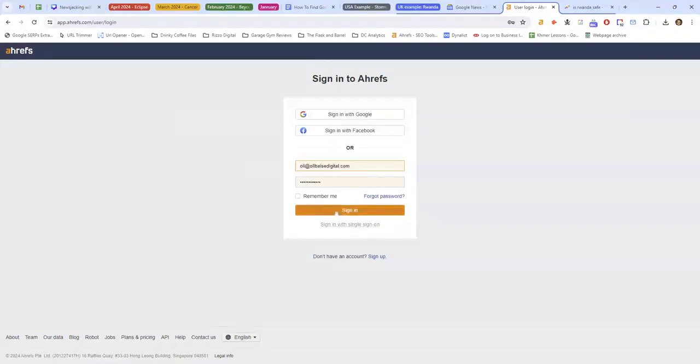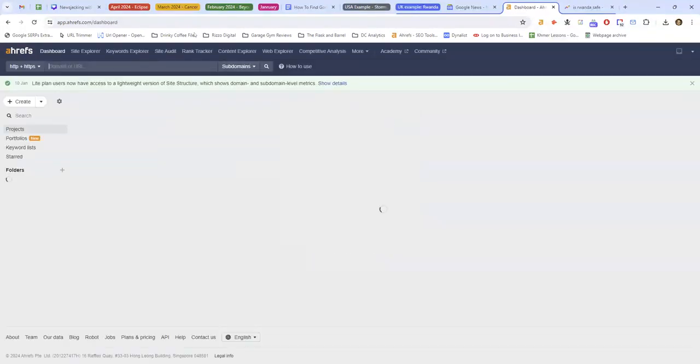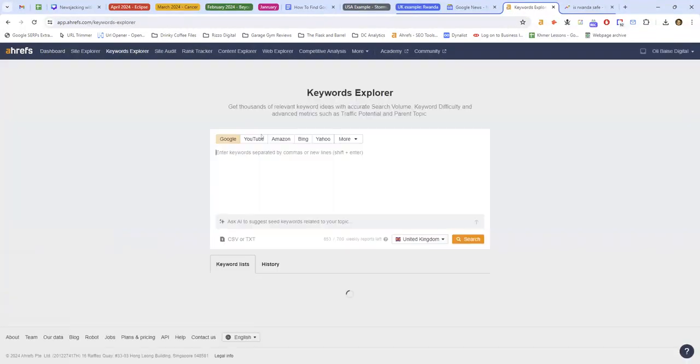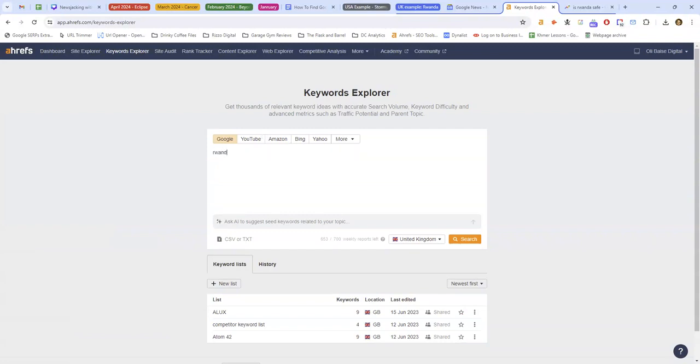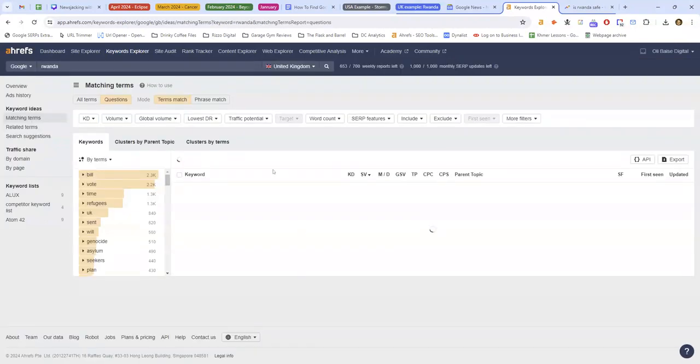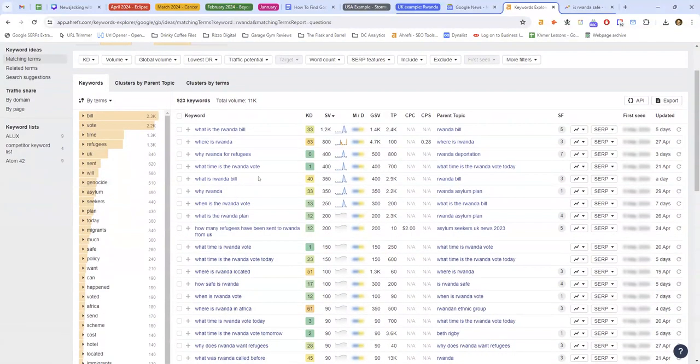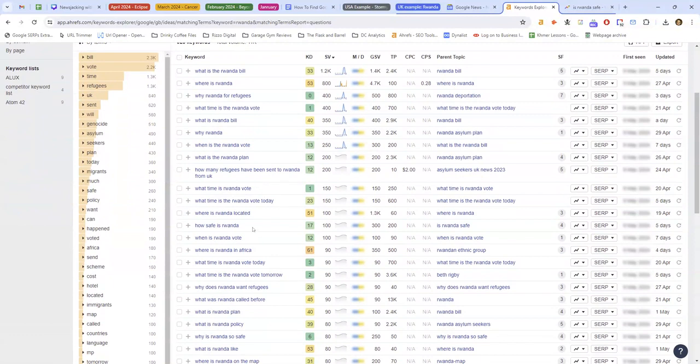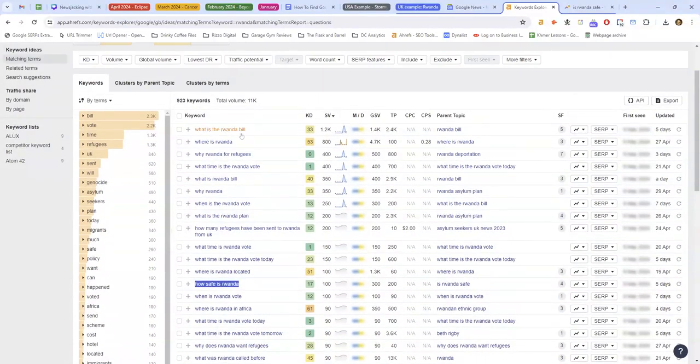So I just put in Ahrefs Keywords Explorer, Rwanda. I go into questions, and then the one that jumped out at me was, "Is Rwanda safe?" So there's "How safe is Rwanda", but there was also "Is Rwanda safe?"